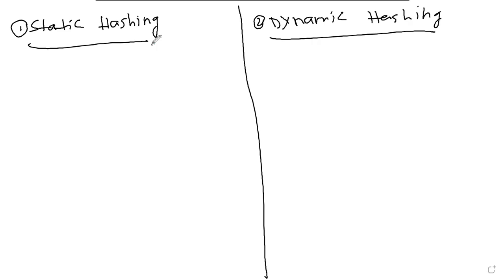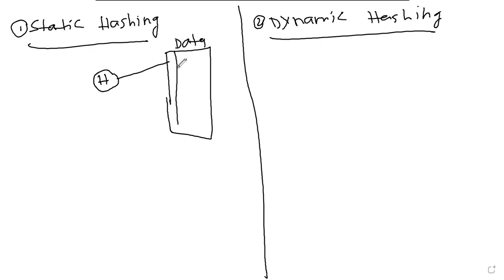What does static hashing mean? Generally we have the search keys and the data buckets. We may call them keys and the data. Now we have a hash function. Here we have the data with the indexing. Here we have the key. This is how the data will be stored.